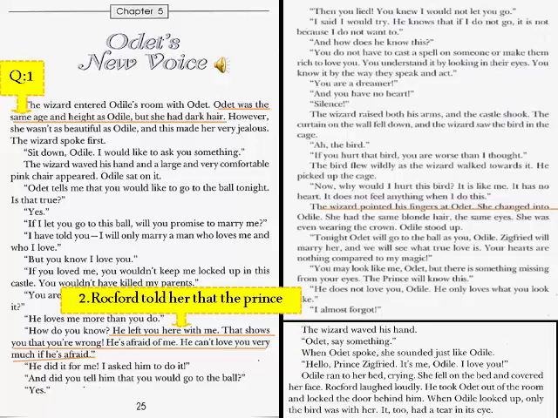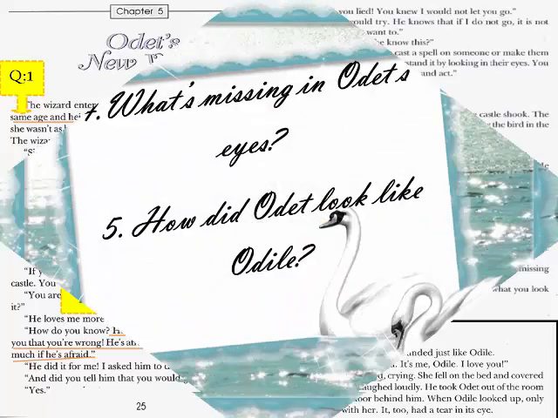And what about question number 3? The wizard did something to make Odette attend the ball. What was it? He changed Odette into Odile. Excellent. The wizard pointed his fingers at Odette. She changed into Odile. She had the same blonde hair, the same eyes. She was even wearing the crown.